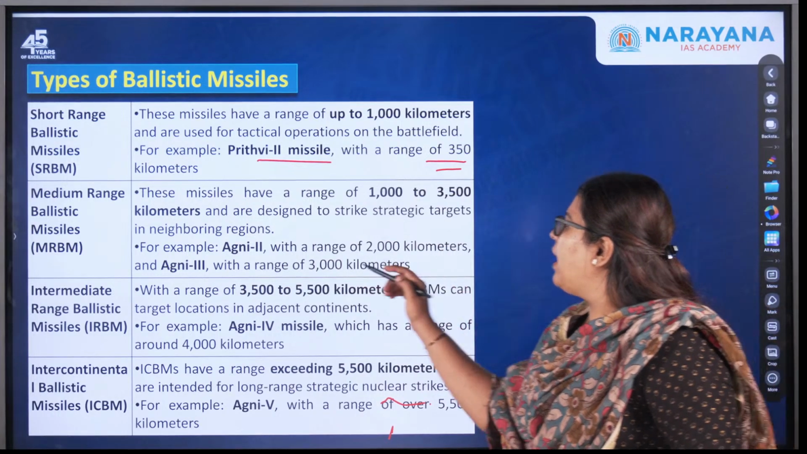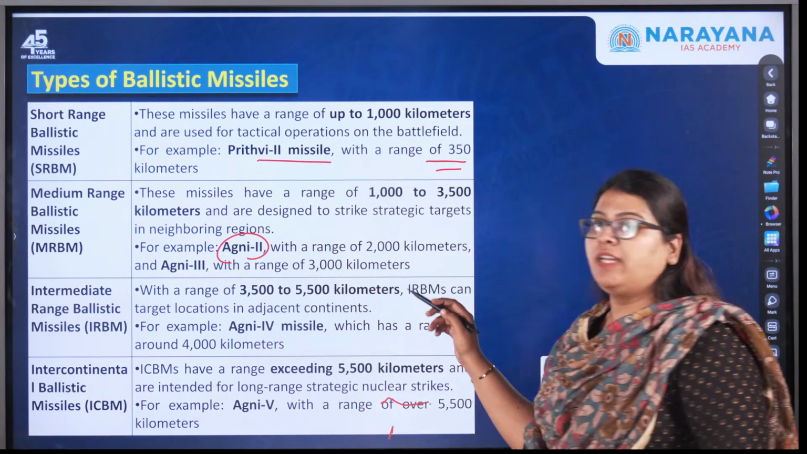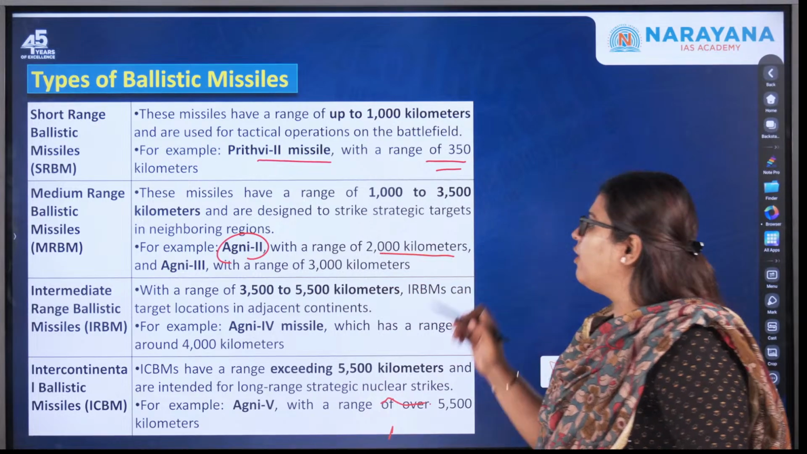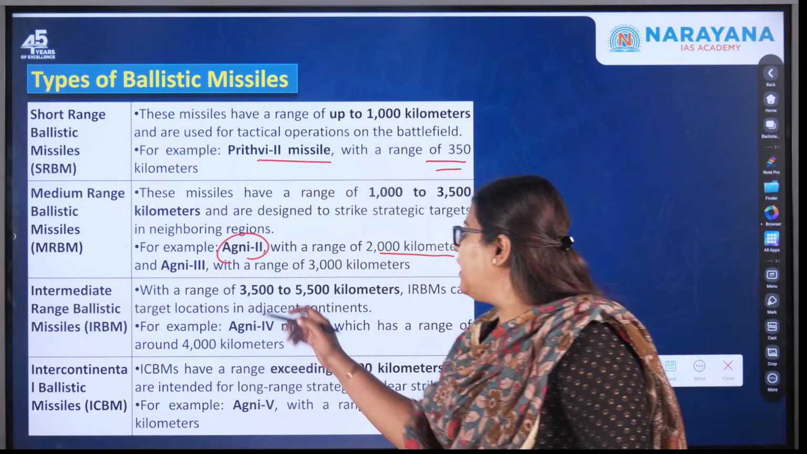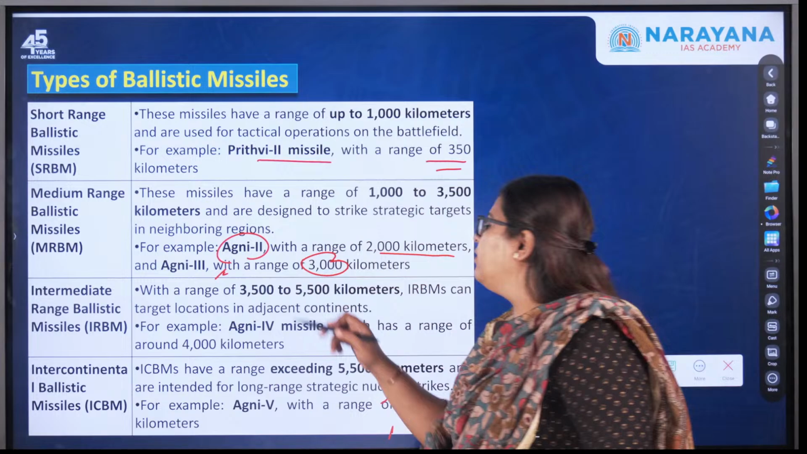An example includes Agni 2. This has a range of over 2000 kilometers, and if you see Agni 3, this has a range of over 3000 kilometers.